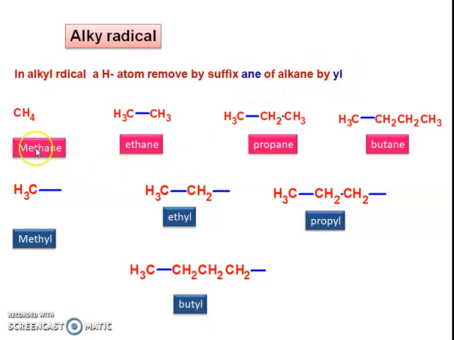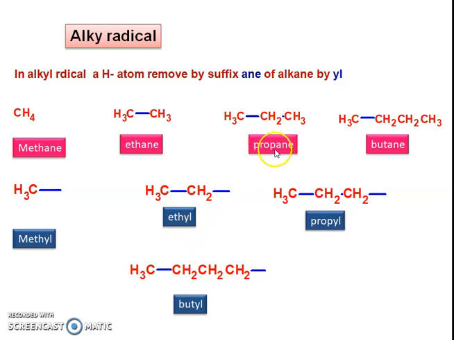In methane, the first alkane, the ane is replaced by yl, so methyl. The second alkane is ethane, so the ane is replaced by yl, and it is ethyl.